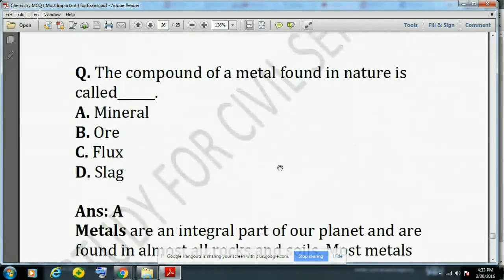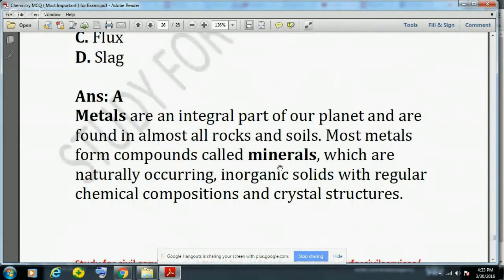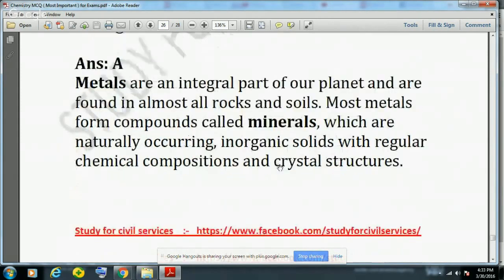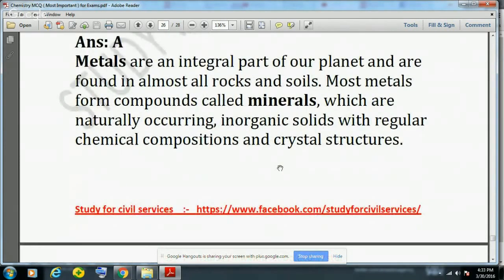Another question is, the compound of a metal found in nature is a mineral. Metals are an integral part of our planet and are found in almost all rocks and soils, and most metals form compounds called minerals, which are naturally occurring. Minerals are inorganic solids with regular chemical compositions and crystal structures.